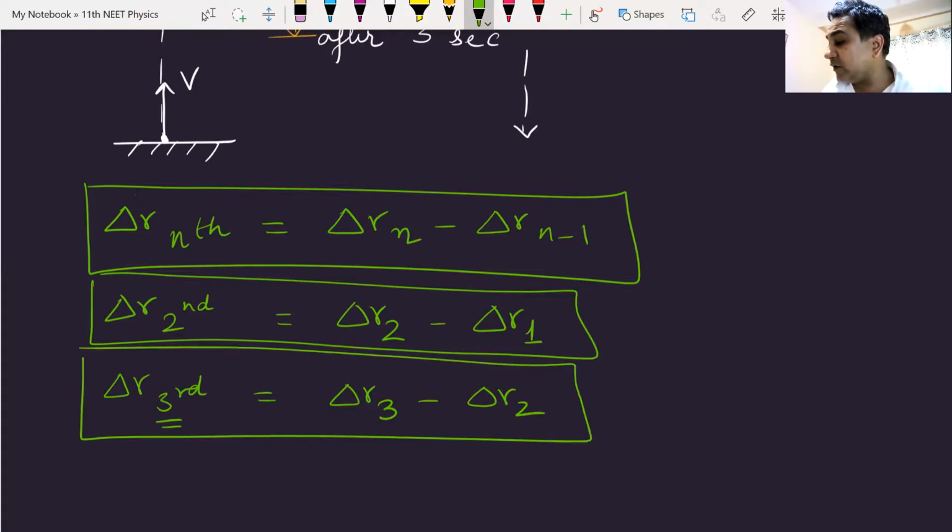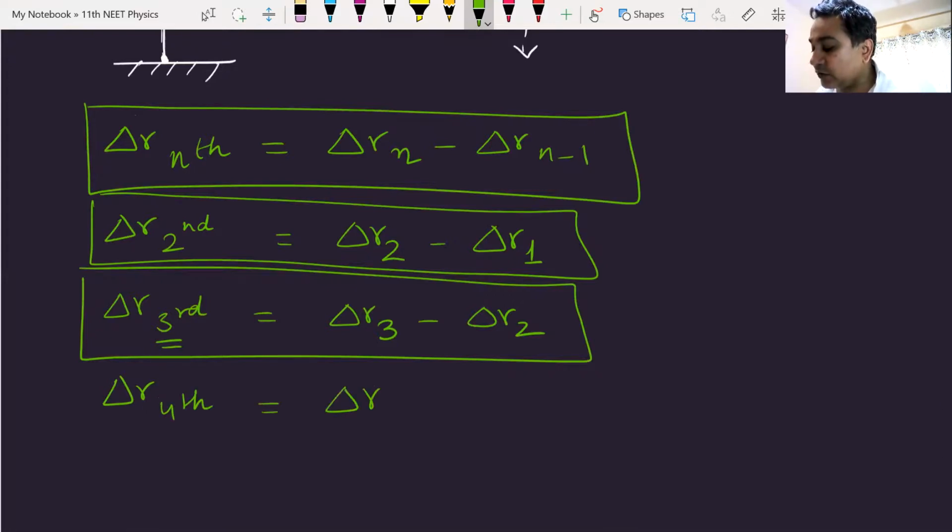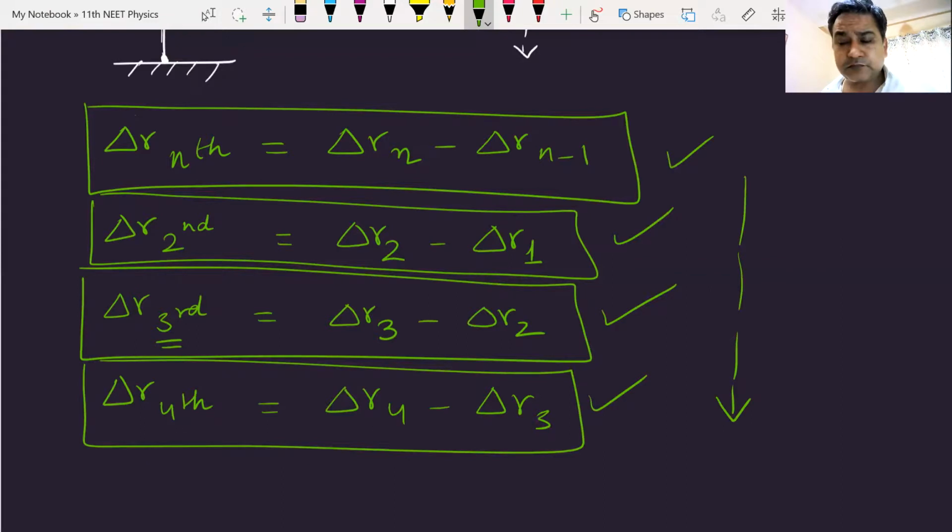For the 4th second, what will we do? On similar lines, how will you find the displacement in the 4th second? Displacement after 4 seconds minus displacement after 3 seconds. And so on. We can move on.